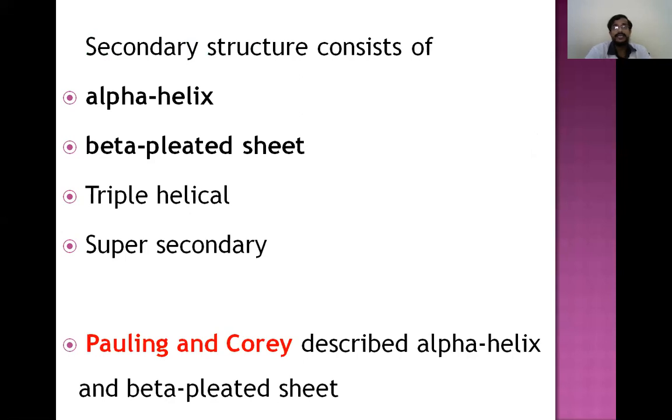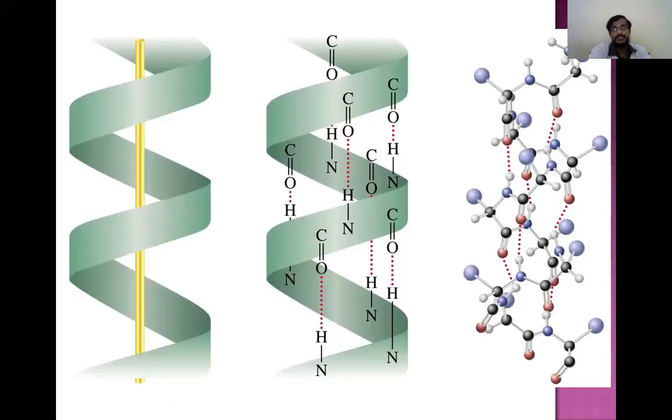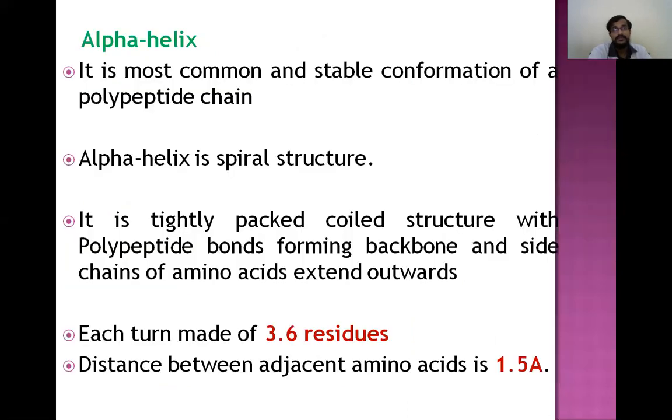Secondary structure contains the alpha helix and the beta pleated sheet. These two are important, and apart from that, the triple helix and super secondary structures are also present. Pauling and Corey described the alpha helix and beta pleated sheet. This is the alpha helix. It is the most common and stable conformation. The alpha helix is spiral in structure, a tightly packed coil with the polypeptide bonds forming the backbone.